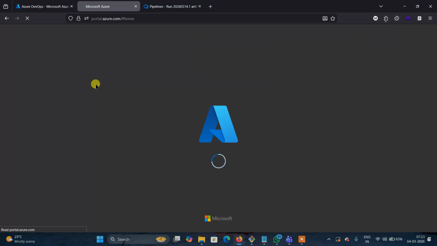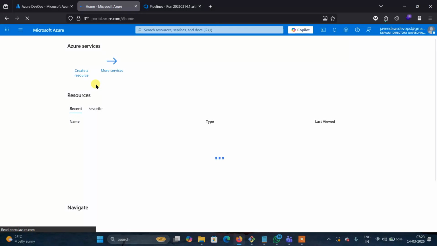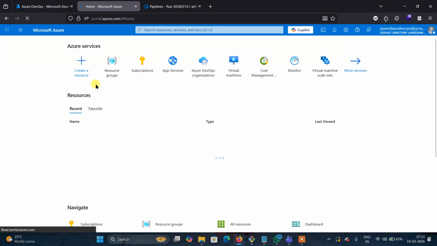It is used to host an application, to run the application. It is like Elastic Beanstalk. It is known as a platform service which runs the web application. First we need to create a web application. Then after creating the web application, we need to make a service connection between Azure and the Azure DevOps portal.